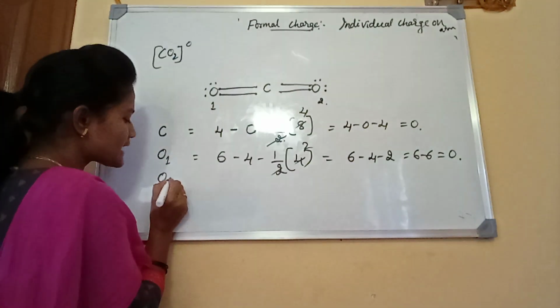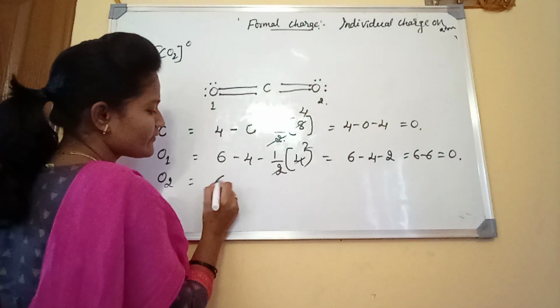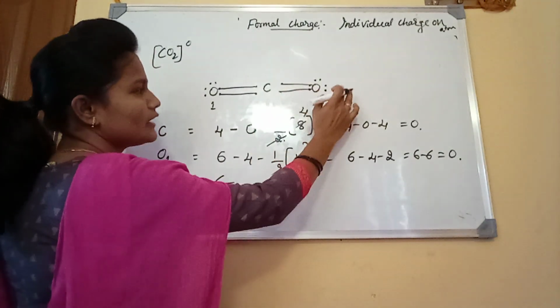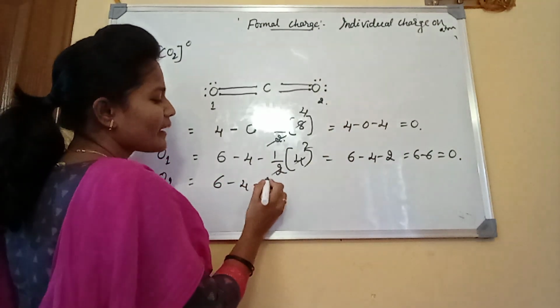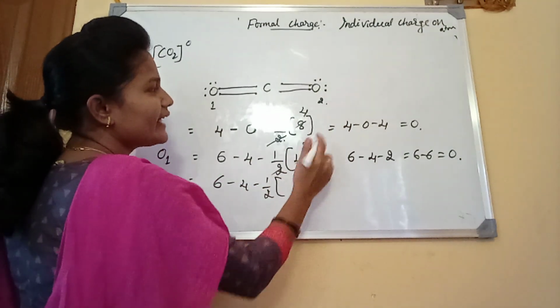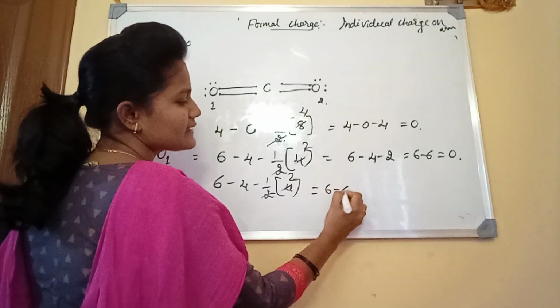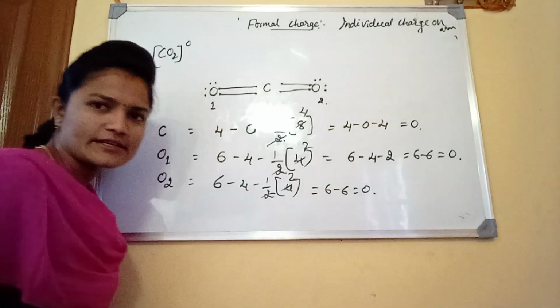Then what about oxygen 2? As with oxygen 1, the valence electrons are 6, the lone pair electrons are 4, minus 1 by 2 of the shared electrons, which are 4. Then 6 minus 6 is equal to 0.